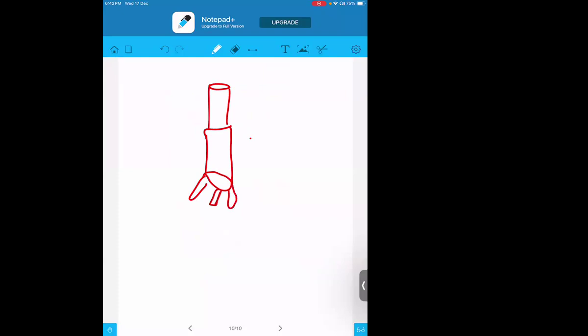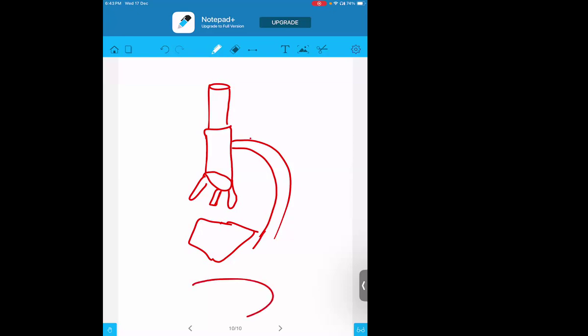Three knobs will be there, then here you will have the body, then the stage will be there like this. This is a rough structure basically, I'm just drawing it.